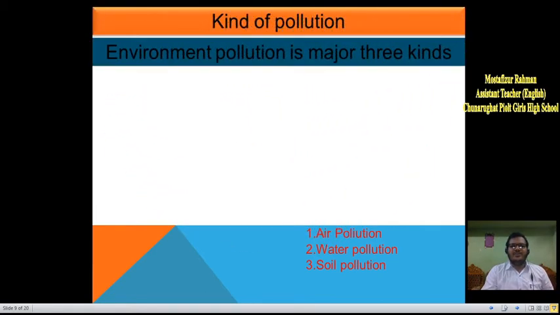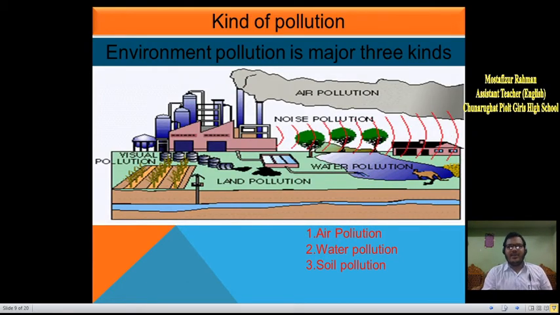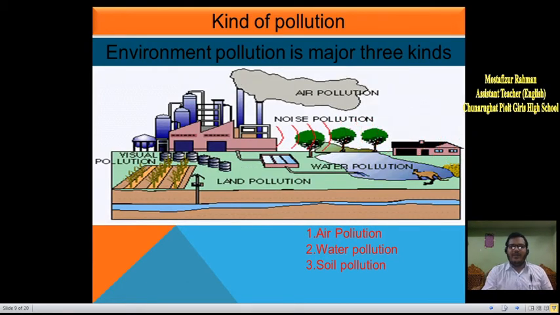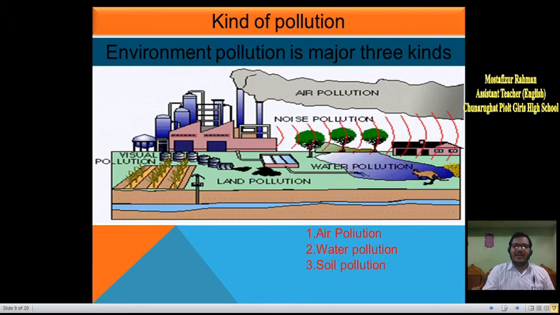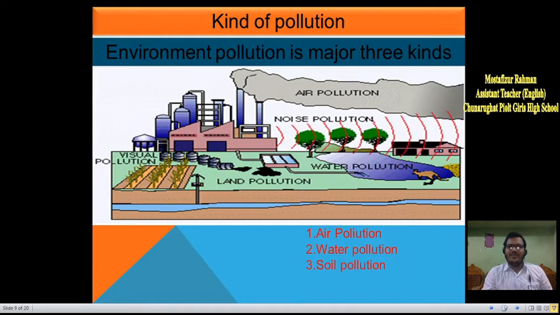Kinds of pollution. Environment pollution has three major kinds: air pollution, water pollution, and soil pollution. We know that air, water, and soil are the major elements of environment, and these three are being polluted in many ways.